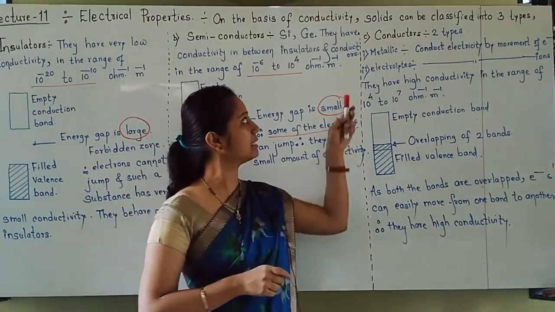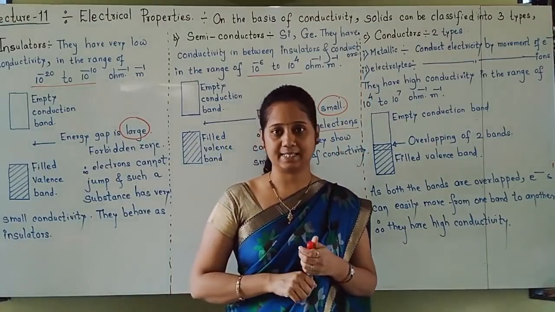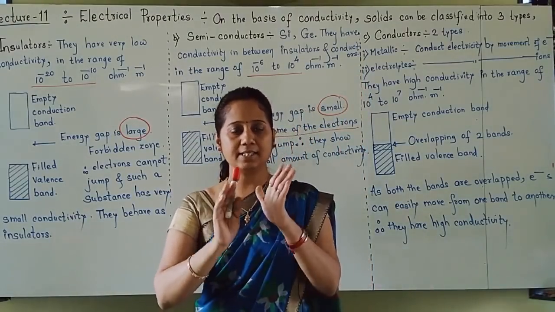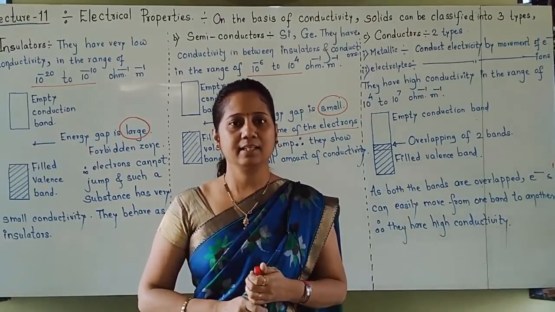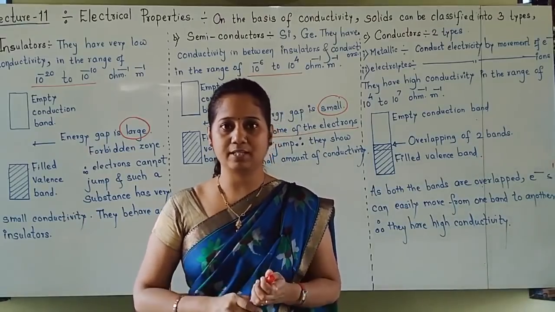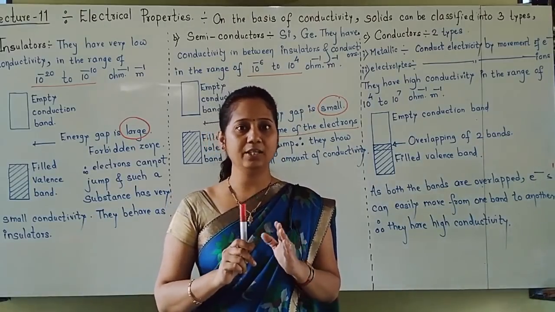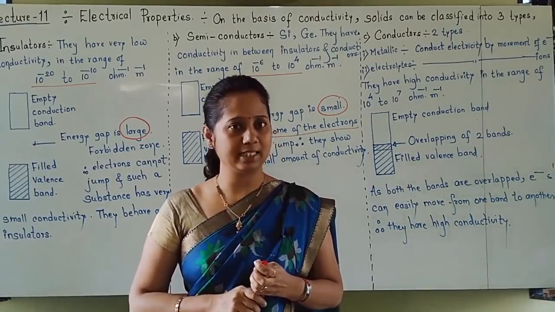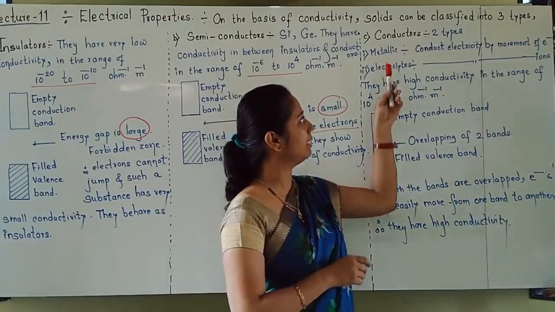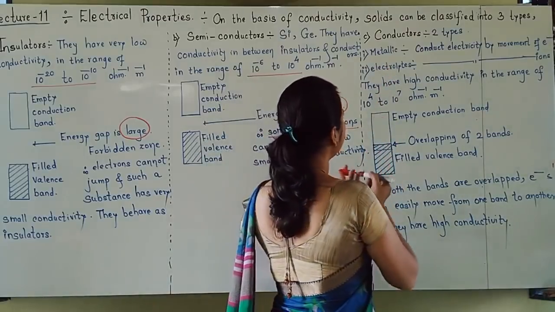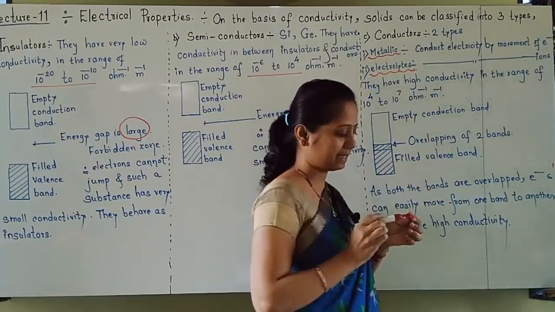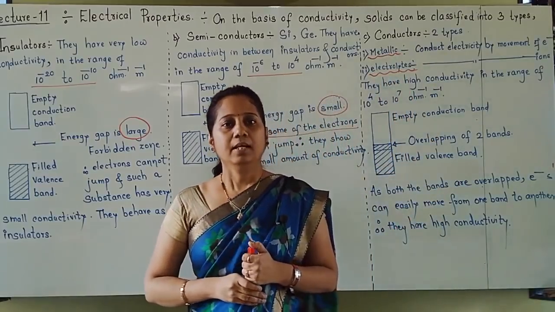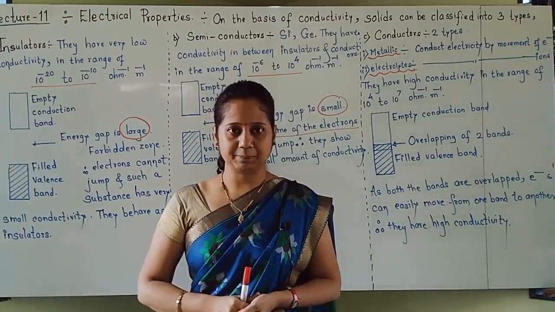Let us move towards the last type, that is conductors. Students, conductors are mainly of two types. Metallic conductors, which are also called electronic conductors. Another are ionic conductors, which are also called electrolytic conductors. I have written the names here. Conductors are mainly of two types, metallic conductors and electrolytes. Conductors of course conduct electricity.